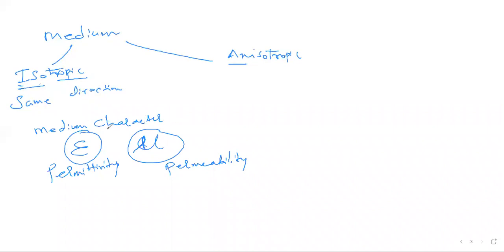Okay. So if this medium characteristic remains the same in all directions, we say the medium is isotropic.